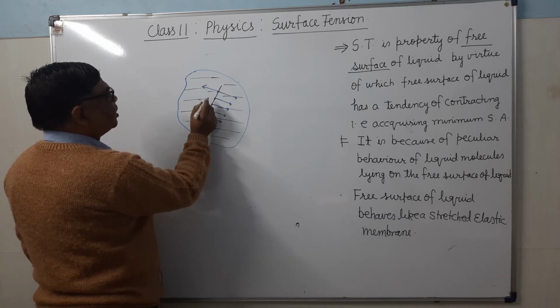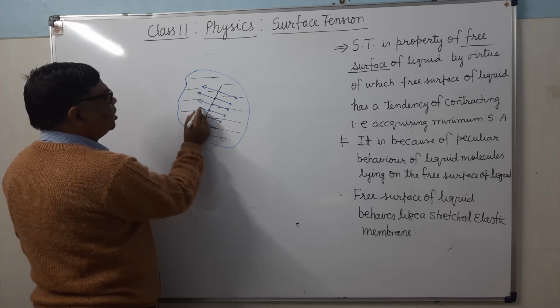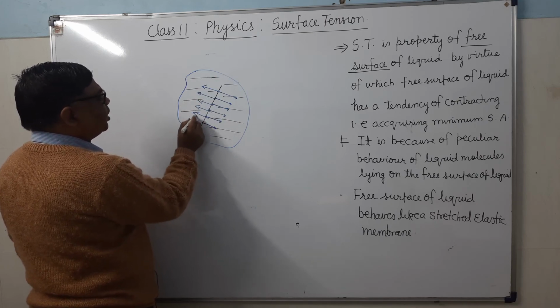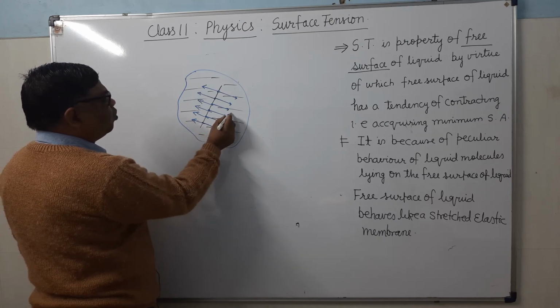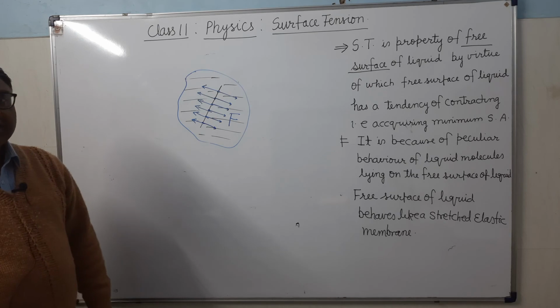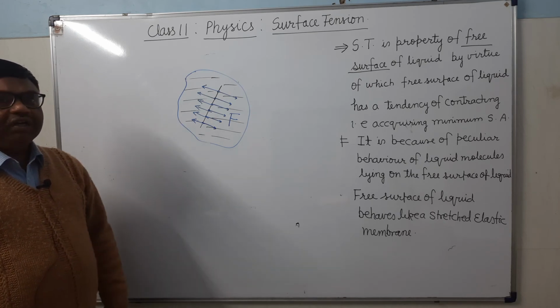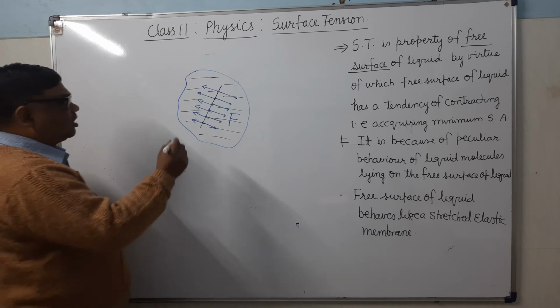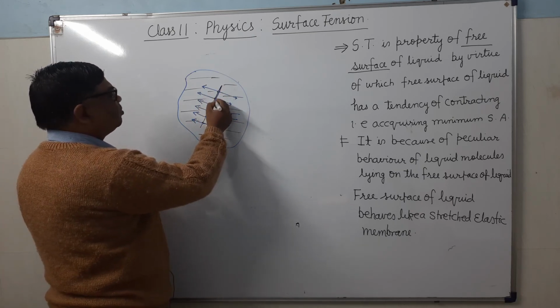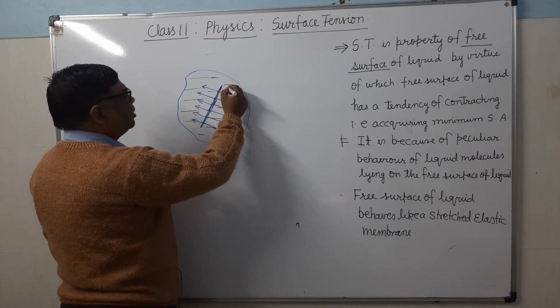Here, if we assume that these are attracted by the force F and the length of the line is L, the force will always act normal to the line. Length of line is L, means this length is equal to L.